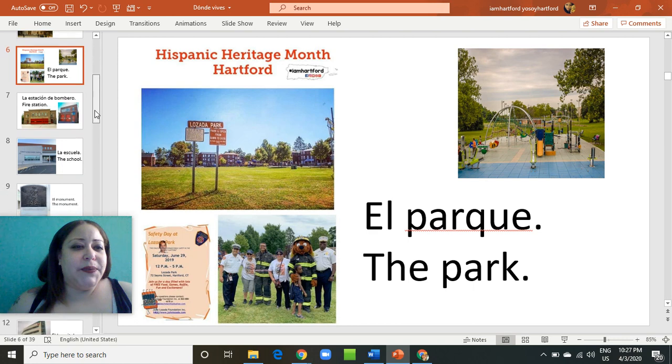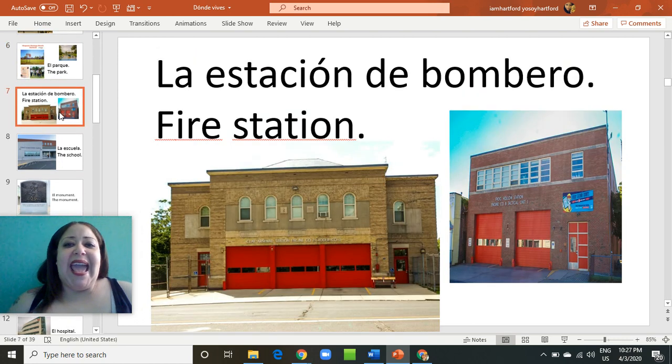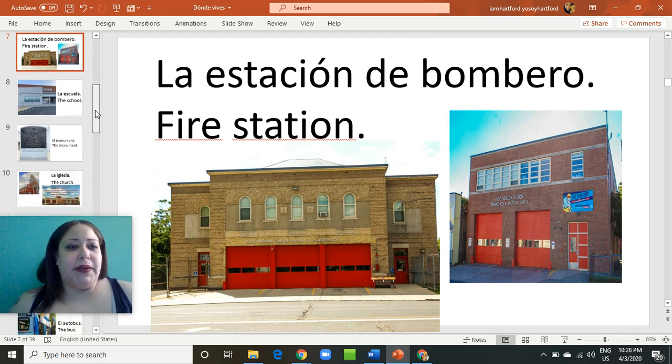Let's go with the next one. La estación de bombero, fire station. And yes, these are also fire stations that are very close to our school. Estación has a very special letter, the accent on the O. So please don't forget to add that special O whenever you write estación.